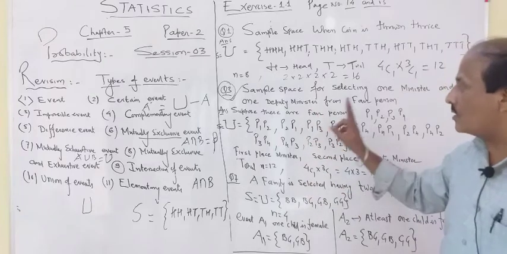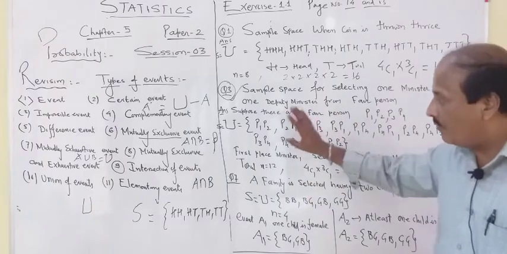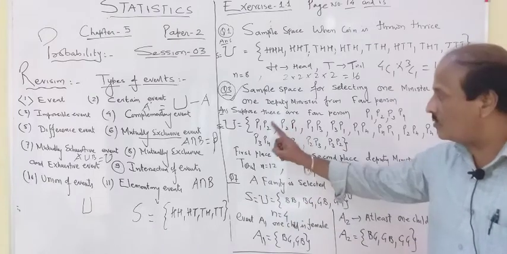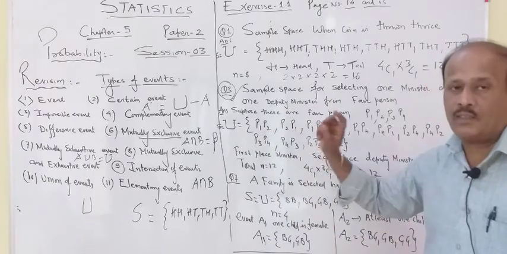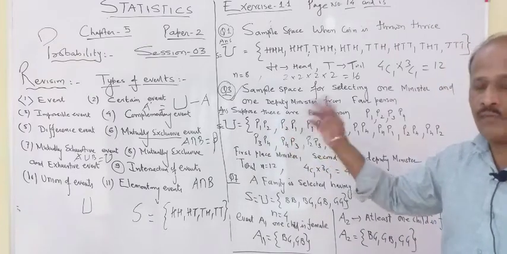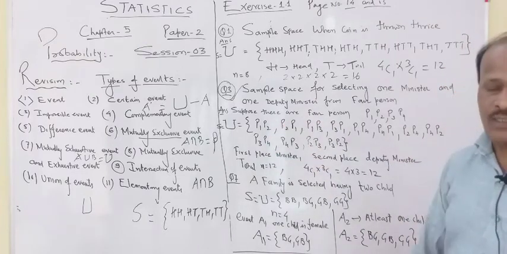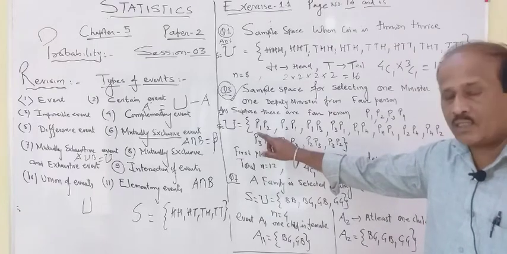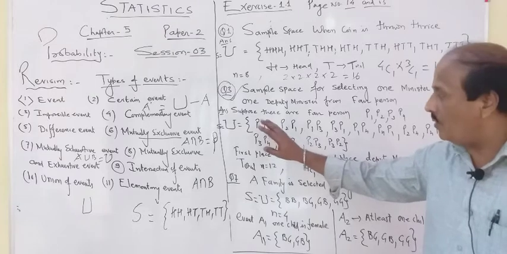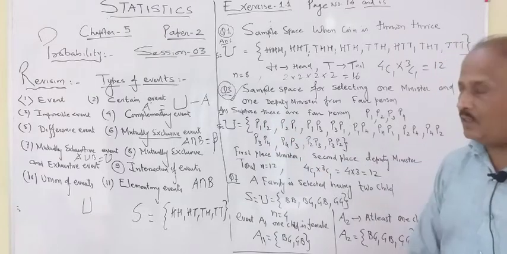Now we want to select 2 members. A very important point in question number 3: you want to make 2 persons, the first should be minister and the second should be deputy minister. There is no question of repetition. One person cannot have 2 posts. So there is no chance of getting P1, P1 or P2, P2, because the 2 persons are going to be different.